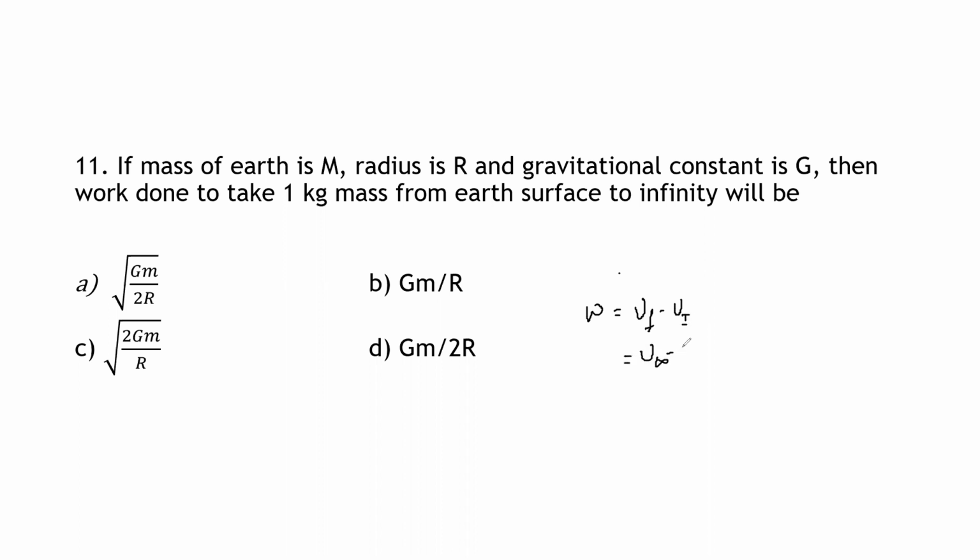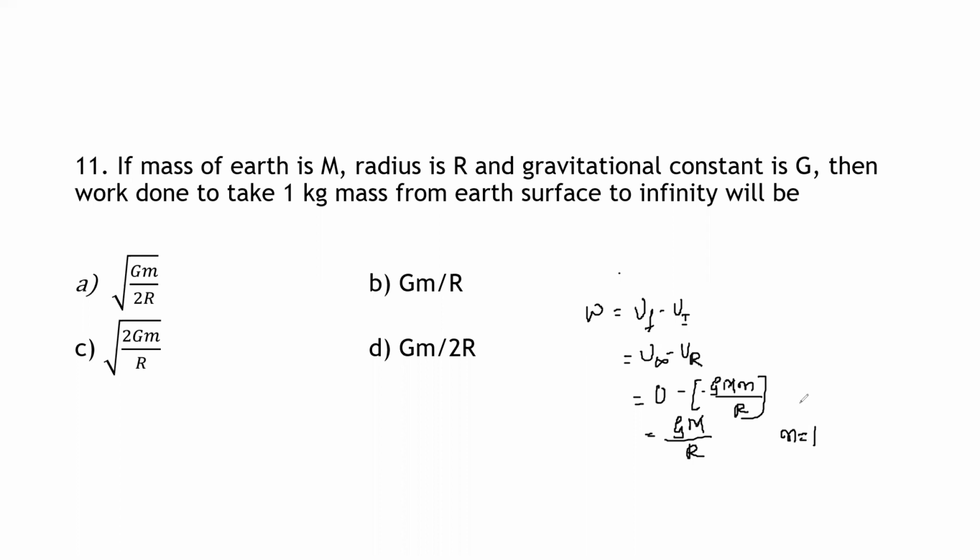So final is infinity minus initial is Ur, which is equal to, at infinity the potential is 0. We know this, minus into bracket minus of GMm divided by r, which is equal to GM divided by r, because they have given the mass of the body as 1 kg.